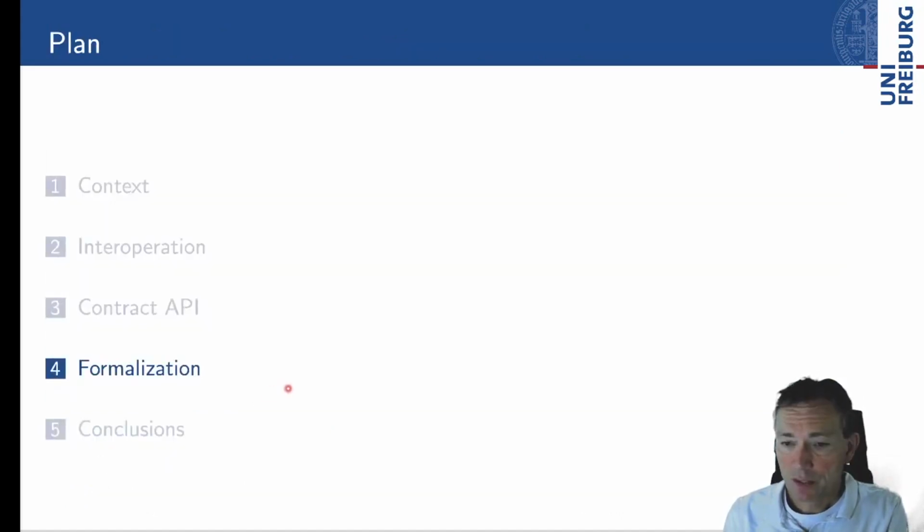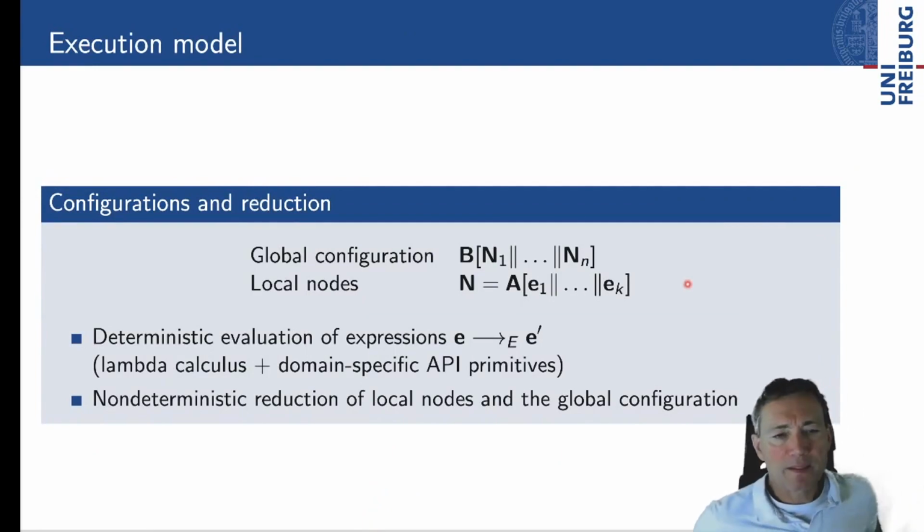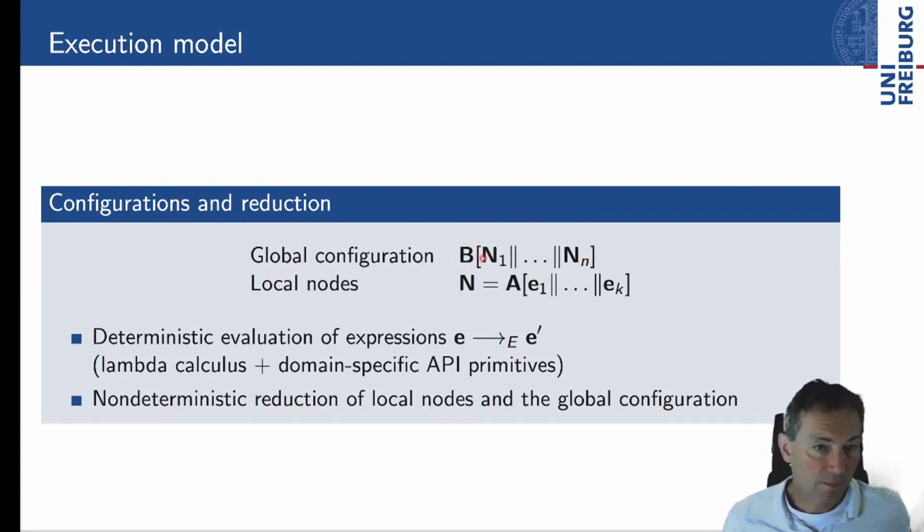Let's now turn to the formal system that is presented in the paper. The formal system encompasses the interaction between the blockchain and the program in full. That is, we've got a global configuration that is comprised of the state of the blockchain and then many nodes that work independently, concurrently.